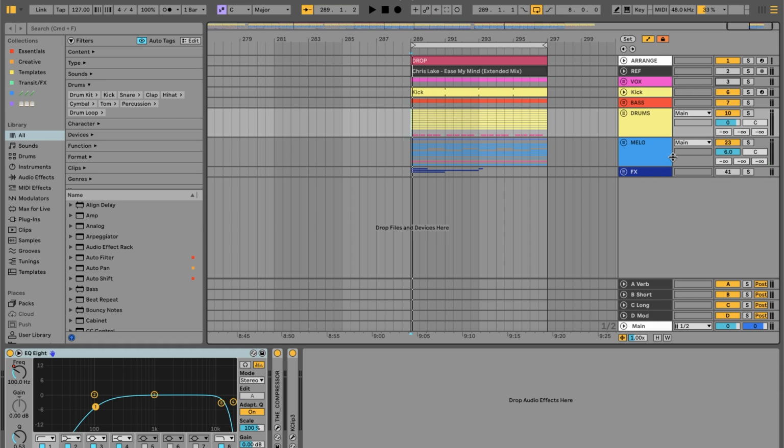It is good to flick back and forth between the reference and find some similar elements. Like, okay, if there's a pad, you want to have your version of a pad. If there's a lead, you want to have your version of a lead. Pick out similar layers that you want to develop. But you also really want to take it in a unique direction and let your own sound come through.